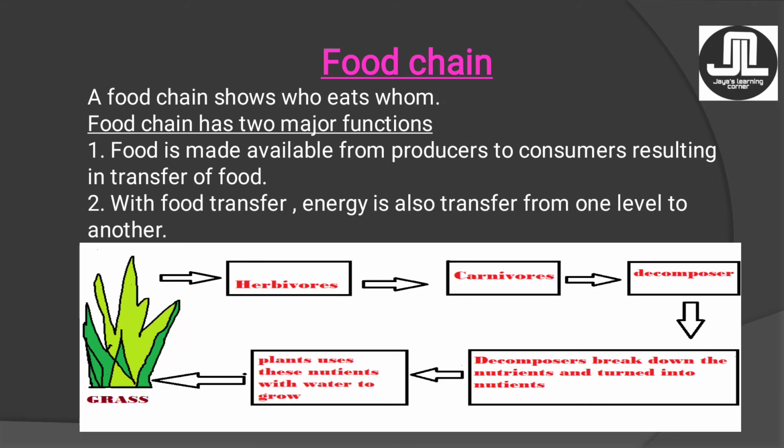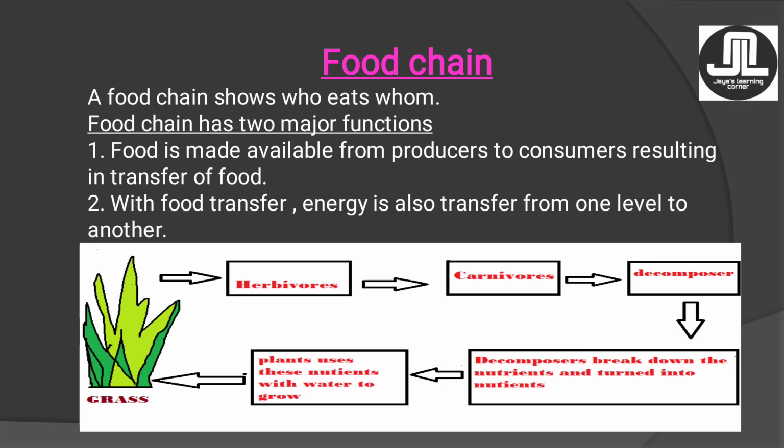Now food chain has mainly 2 functions. The food is made available from the producers to the consumers. That means who are the producers, who are the consumers? The grass is the producer and herbivores and carnivores are the consumers. Now this cycle goes on and the food is made available from the producers to the consumers.